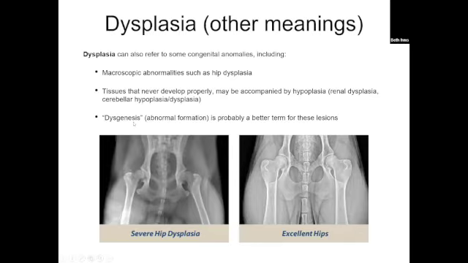So dysgenesis is the better term, but you're going to hear dysplasia because it's in the lay terms now, hip dysplasia. We also refer to several microscopic dysplasias that you can't see grossly. And again, this is a birth defect. It often goes along with hypoplasia. So kittens with cerebellar hypoplasia often have a little bit of cerebellar dysplasia when you get down on a microscopic level, which you can't see grossly.